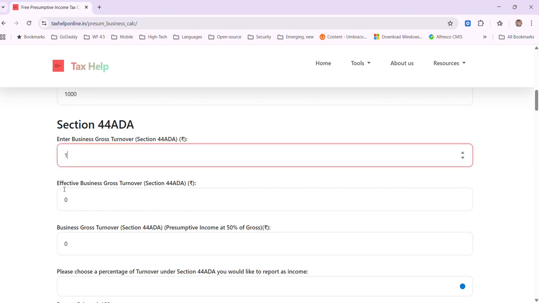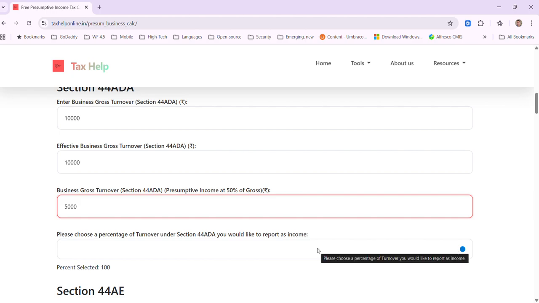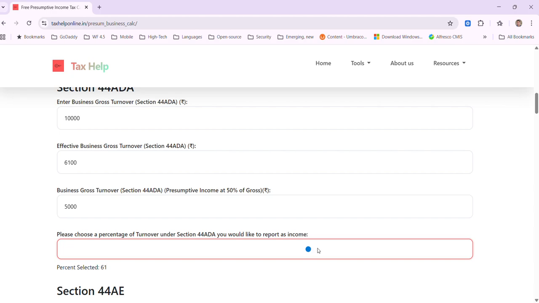Now let's assume that under the business gross turnover for section 44ADA it is 10,000, and the presumptive income for section 44ADA is 50% of the gross, which is 5,000. Now in general you can also report a certain percentage of your turnover as you need, but the presumed portion is only 50%.